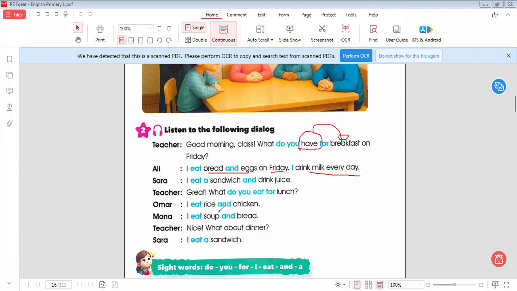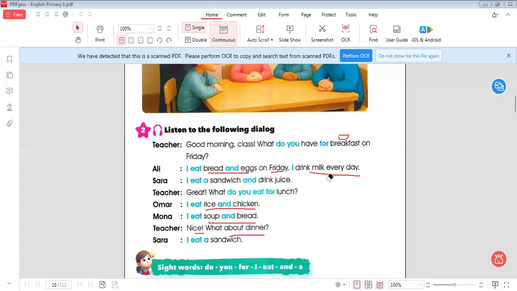What do you eat for lunch? Omar: I eat rice and chicken. Mona: I eat soup and bread. Teacher: Nice. What about dinner? I eat a sandwich.